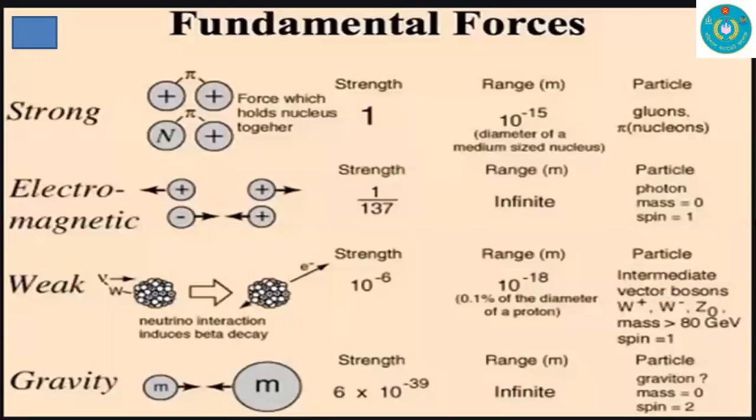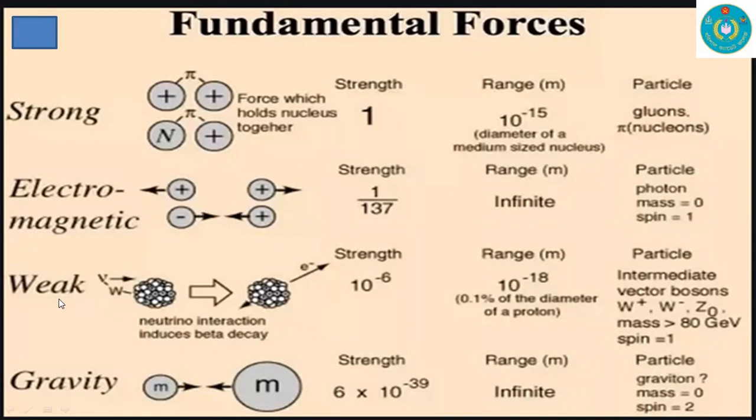Fundamental forces. Number one, strong nuclear force acts between the particles and holds the nucleus together. The strength is 1 and the range is 10 to the power minus 15, and the particles for strong nuclear force are gluon and pi nucleons. Number two, electromagnetic force. The strength is 1 by 137 and the range is infinite, and the particle for electromagnetic force is the photon. The mass of the photon is 0 and the spin is equal to 1.